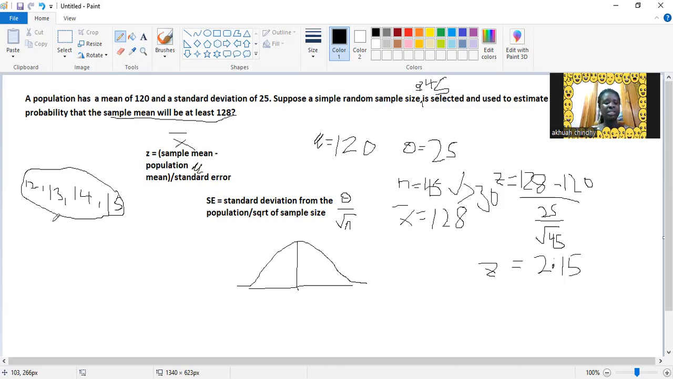So I got 13.5. 13.5 for the population mean. Now let me take a sample of that population. Let me take only 12 and 13, right? So we are looking for the mean for this sample, which is 12 plus 13 divided by 2. I got 12.5.